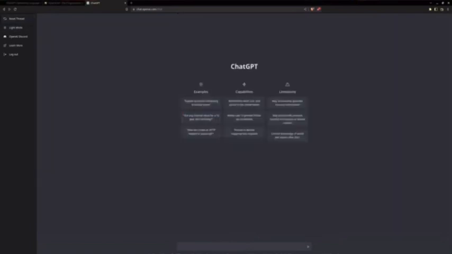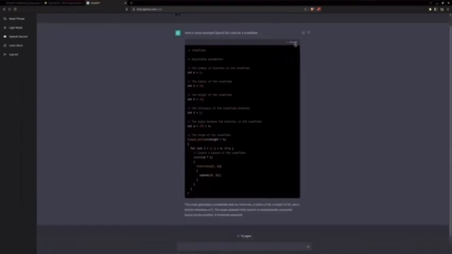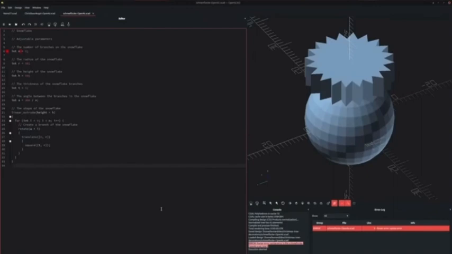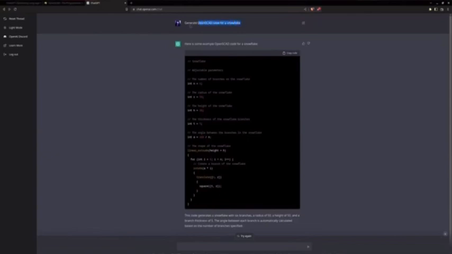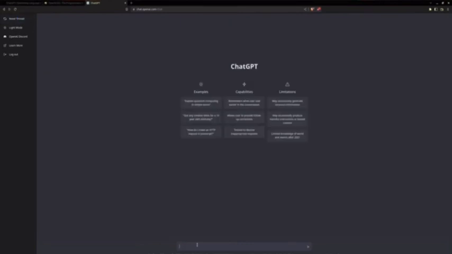Let's reset this thread and start anew. Perhaps this time a snowflake would be nice. That's a lot of variables. And it seems like this time around we are getting an error. The code it generated did not use proper syntax. That can always occur. We didn't get lucky this time, but I will just copy exactly the same prompt and ask it again, because every time it gives a different answer.